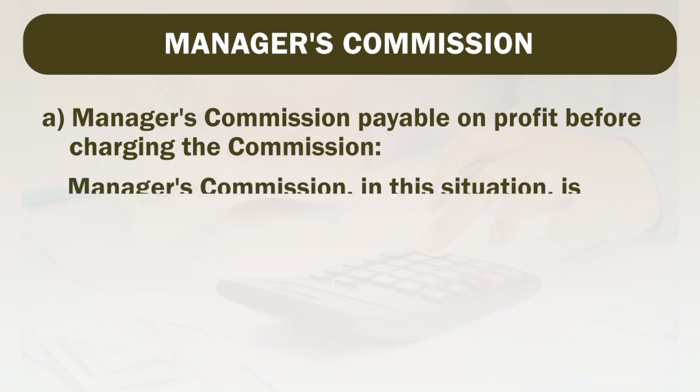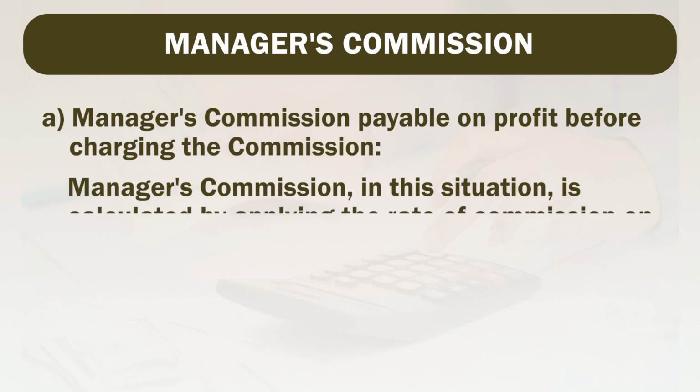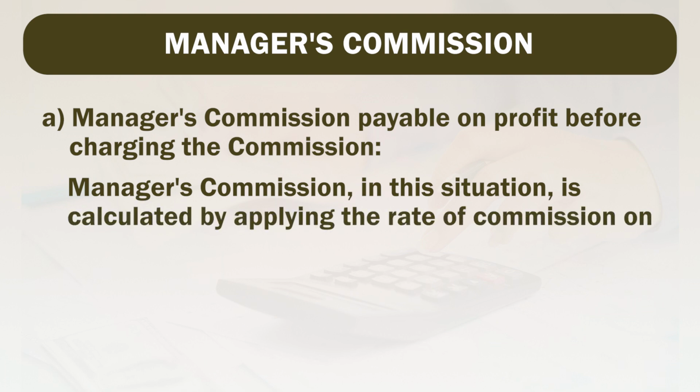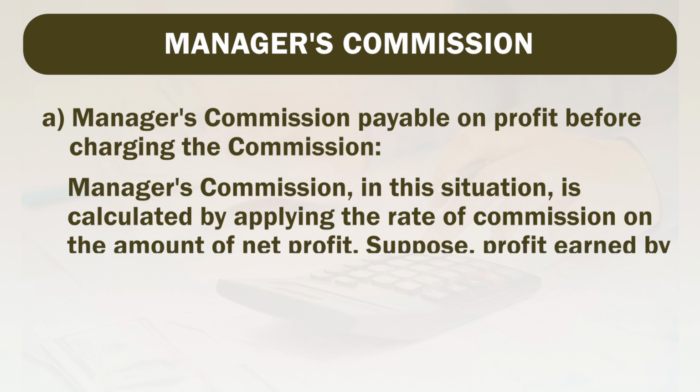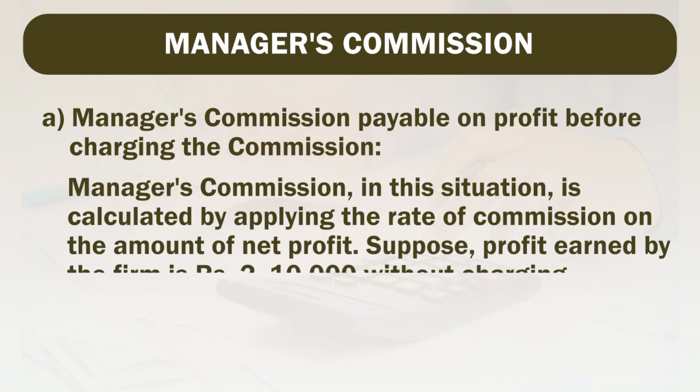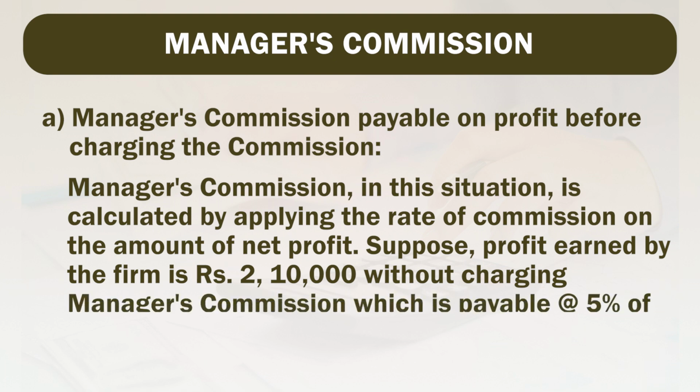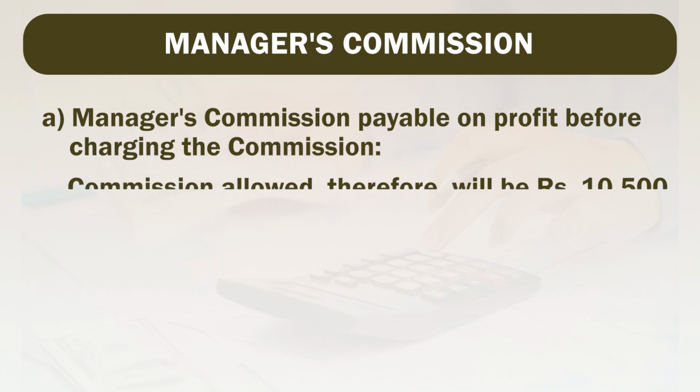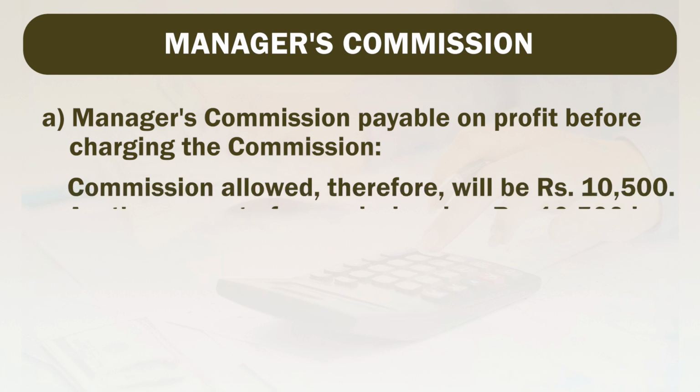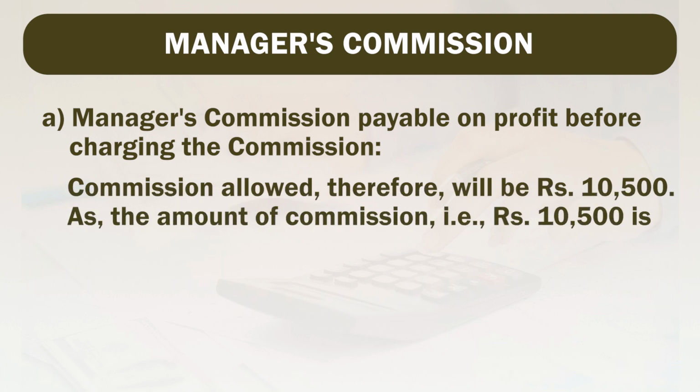Manager's commission in this situation is calculated by applying the rate of commission on the amount of net profit. Suppose profit earned by the firm is rupees 2,10,000 without charging manager's commission, which is payable at the rate of 5% on net profits. So, commission allowed here will be rupees 10,500.